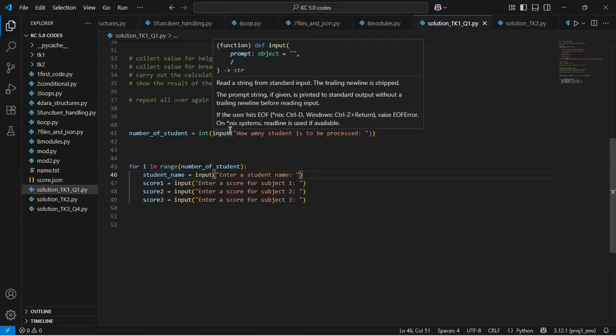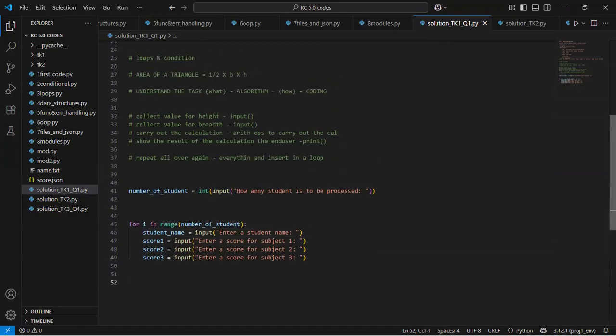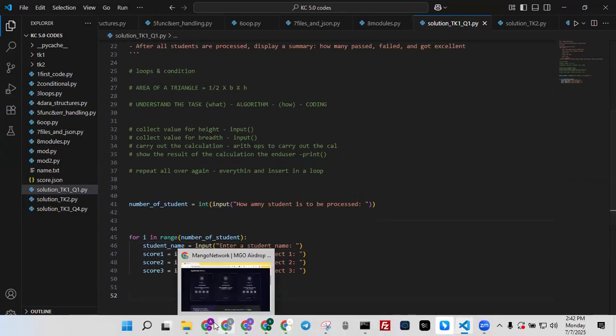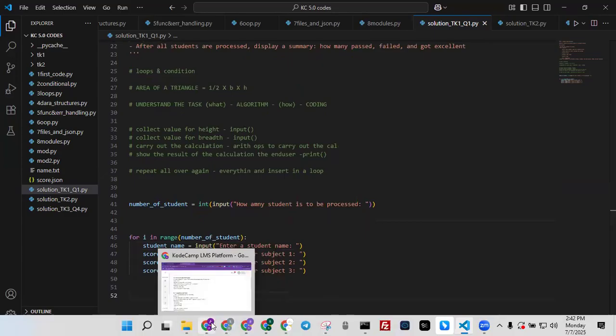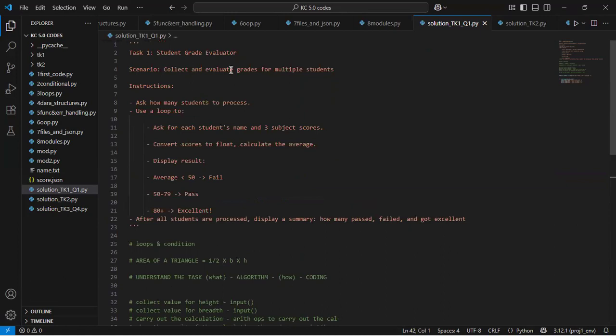Okay. What you would do is first read the whole text as one comprehensive task. Let me show you how you do that. First of all, read the task title.